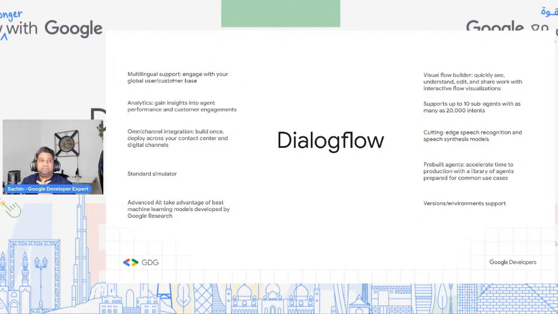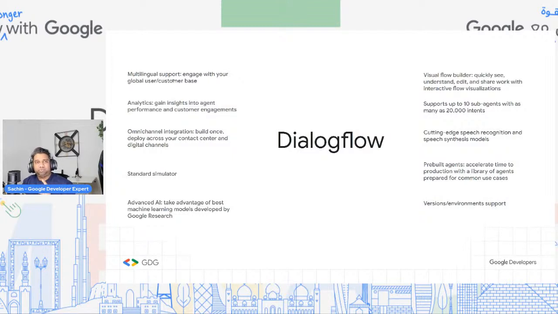We also have analytics. So not only building the bot, you'll also learn insights on how your users are interacting with your bot, and how engaged they are. Those are some of the things you can learn through analytics.